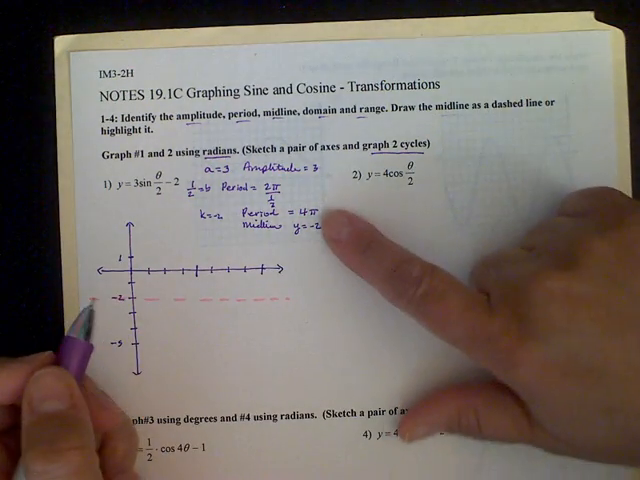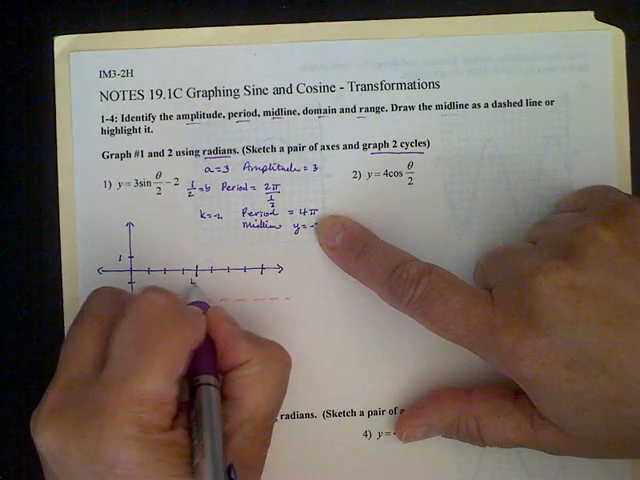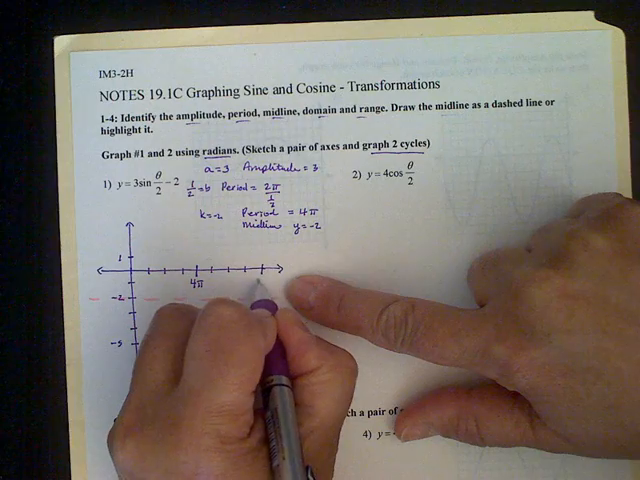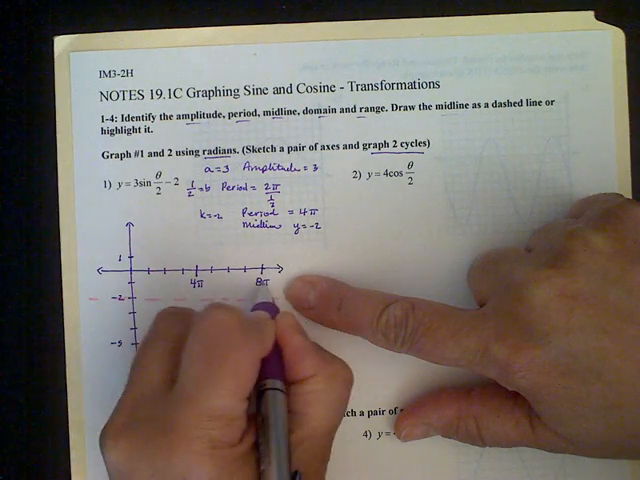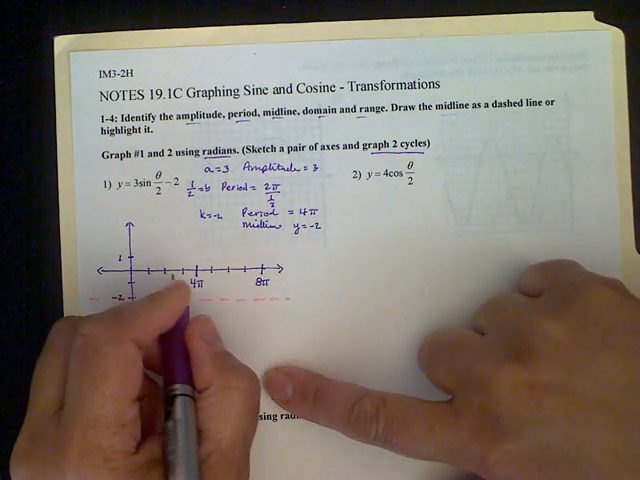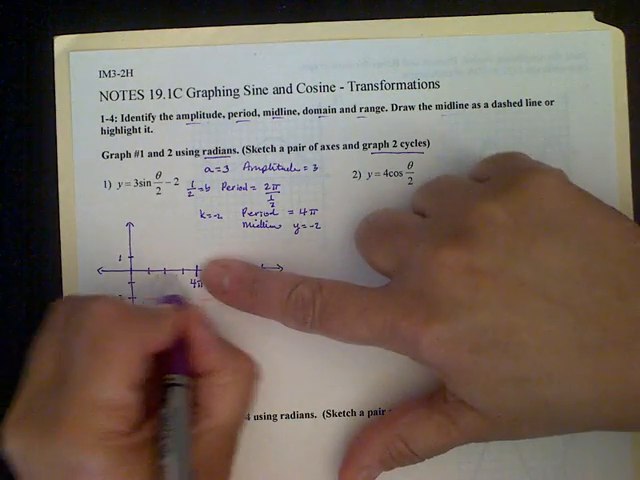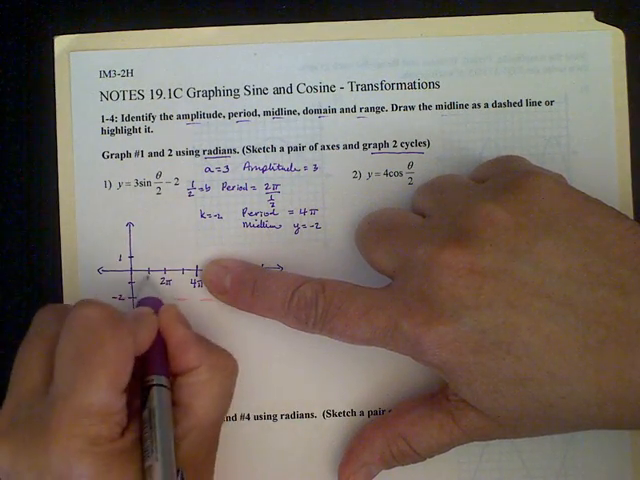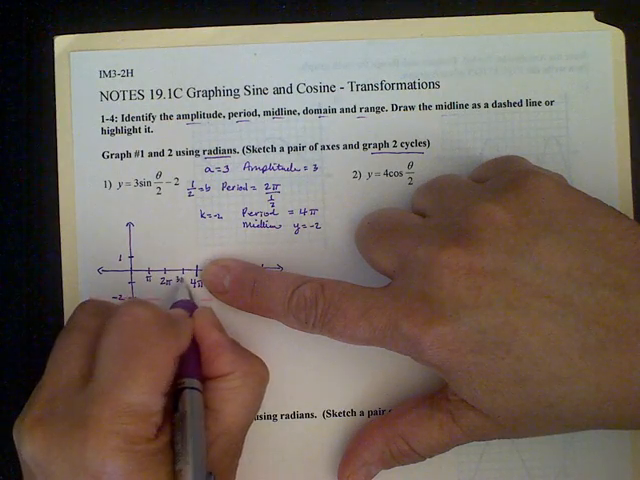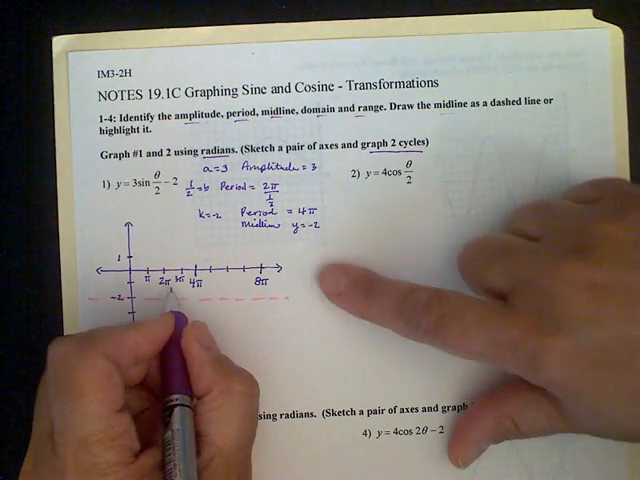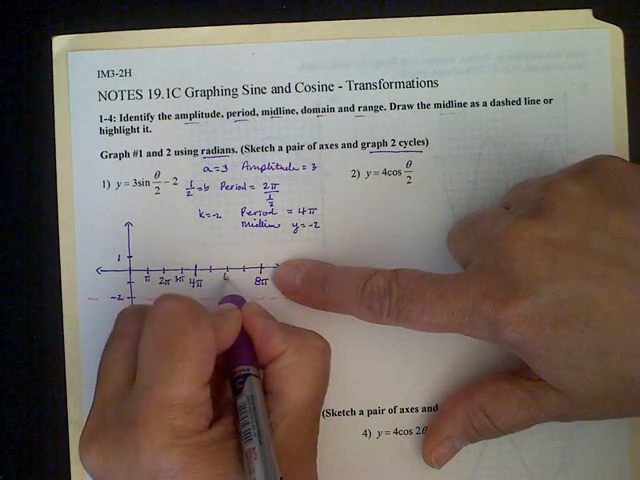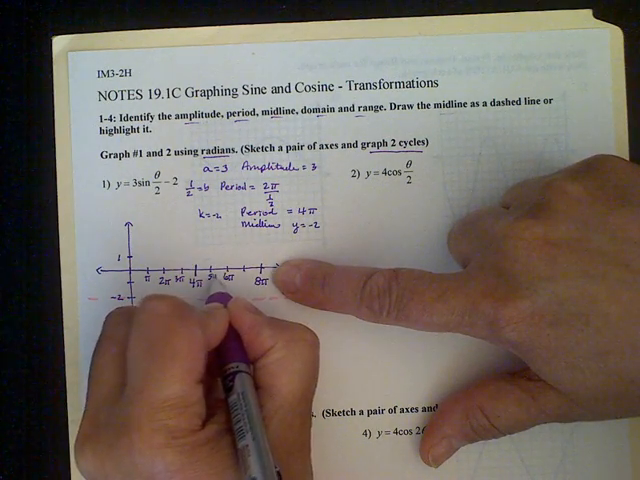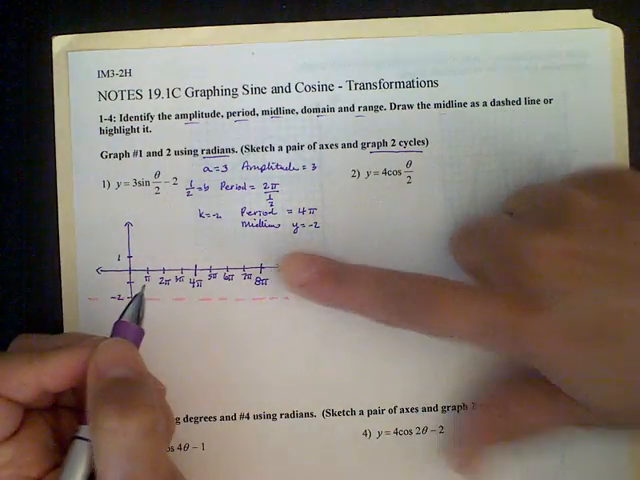I know my cycles, or my periods, are 4 pi. So if this is 4 pi, then another cycle will take me to 8 pi. I really would like for you to give me the middle of this. The middle between 0 and 4 pi would be 2 pi. If you want to write pi and 3 pi, that's fine, but I would at least like the middle one. Then the middle of the next would be 6 pi. Again, if you want to do 5 pi and 7 pi, that's fine.